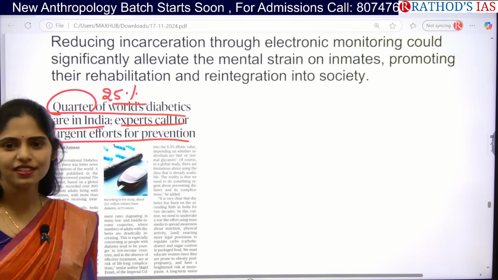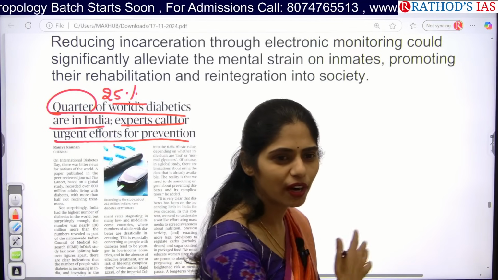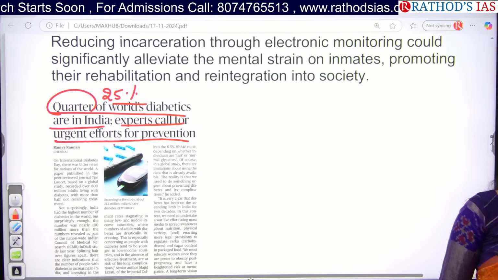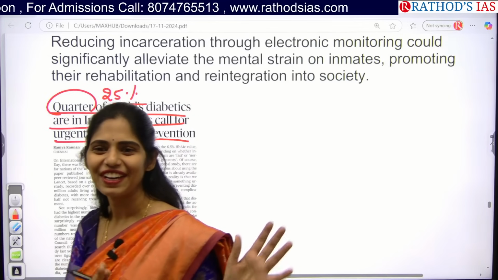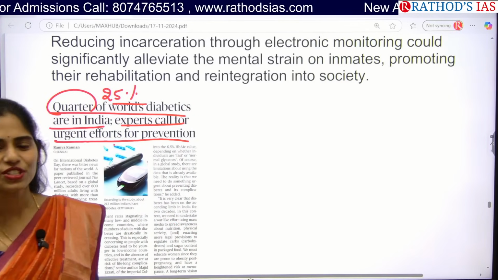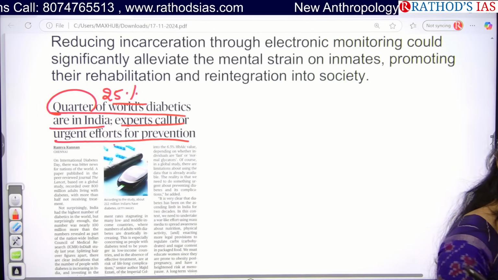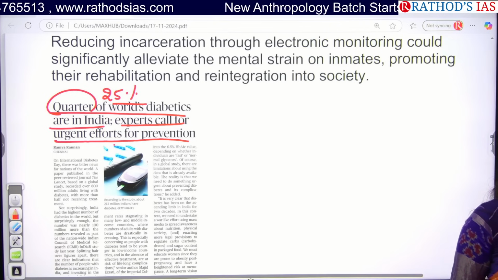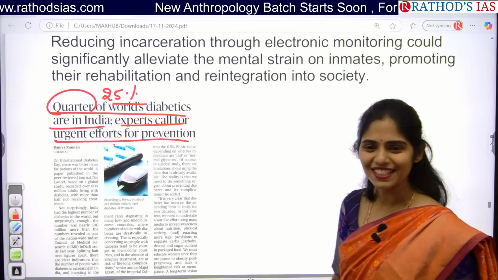sedentary lifestyle. So earlier in India, especially, people used to work in agriculture from morning to evening. They used to work a lot. So because of this, each and every body part used to work. But now we are sitting at a place for minimum 8 to 10 hours. So because of that sedentary lifestyle, sedentary work also, we are not giving proper exercise to each and every body part. Next. So how many of you are climbing stairs?